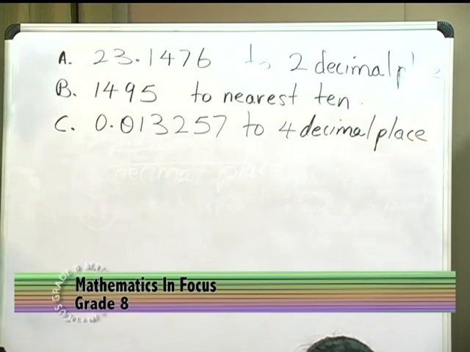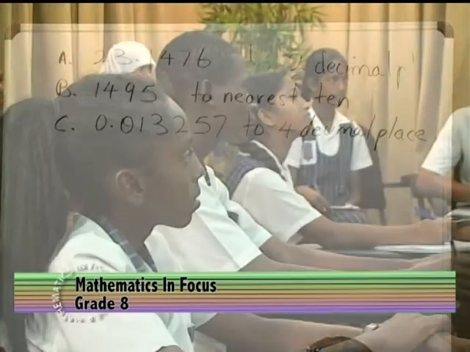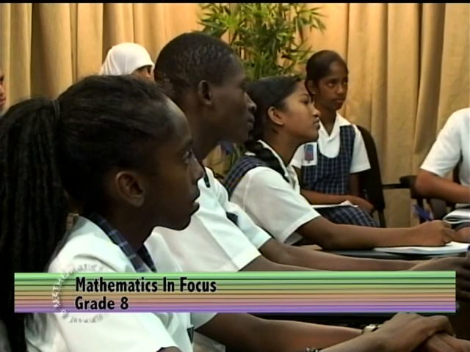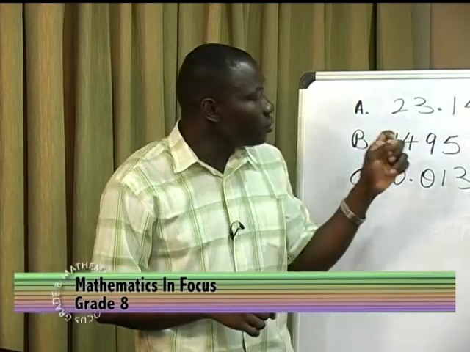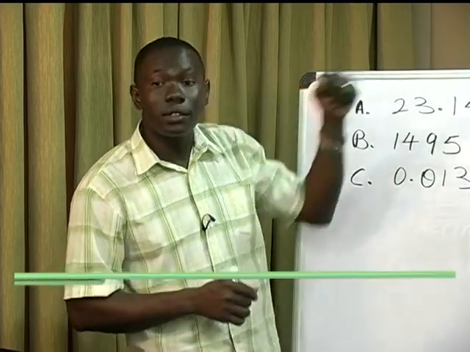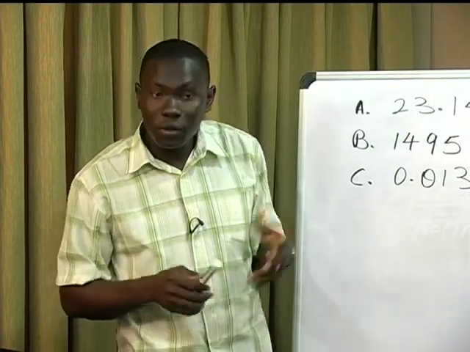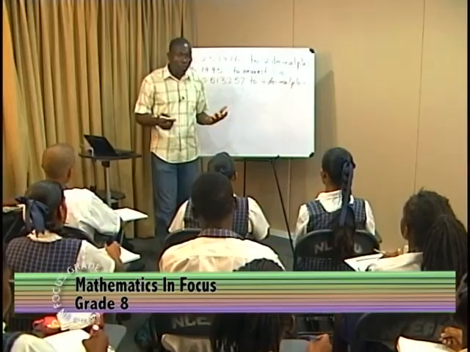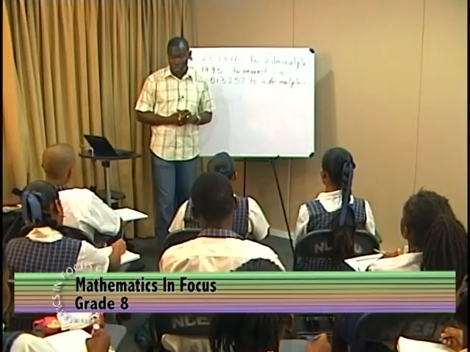So what does this mean? All it is saying to us is that instead of giving the entire number, we are just interested in the number beginning from the left up to a certain digit. So we need to figure out certain steps. How do we come up with such an approximation?